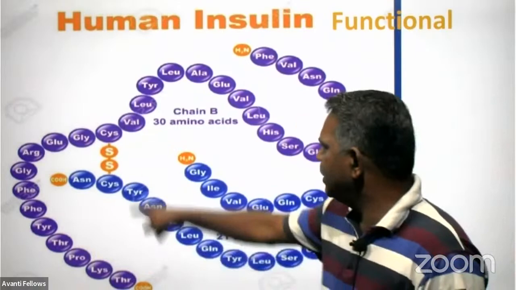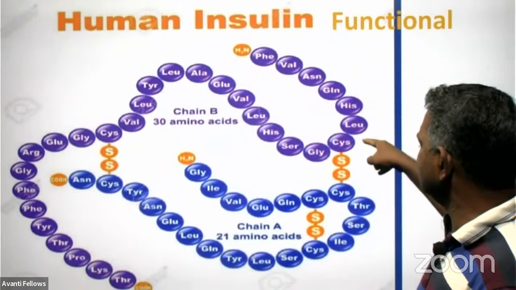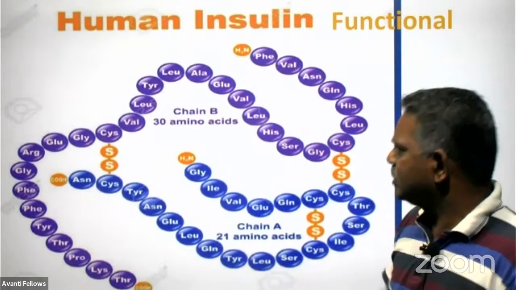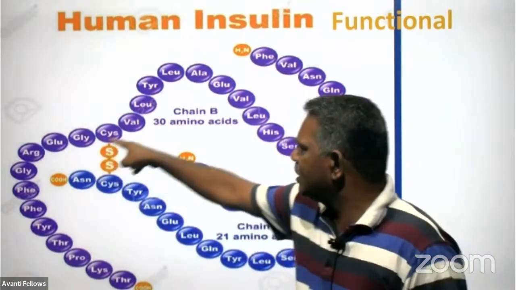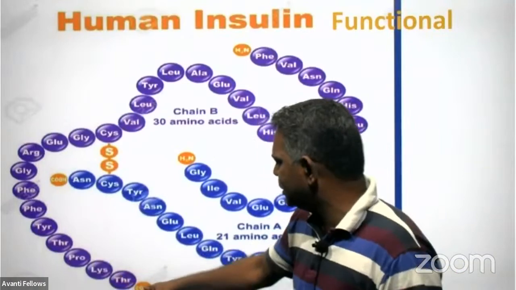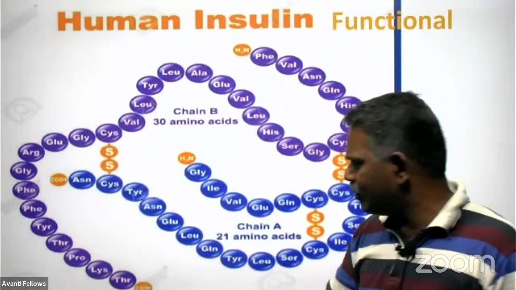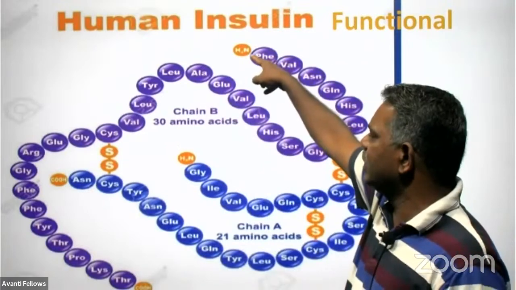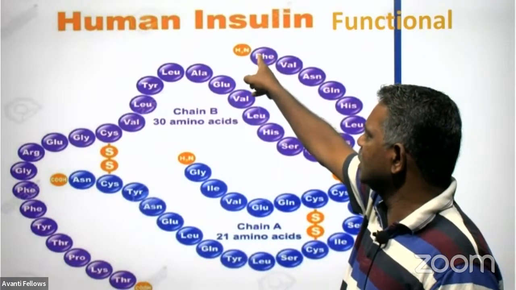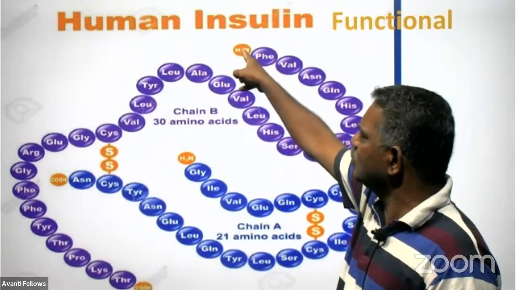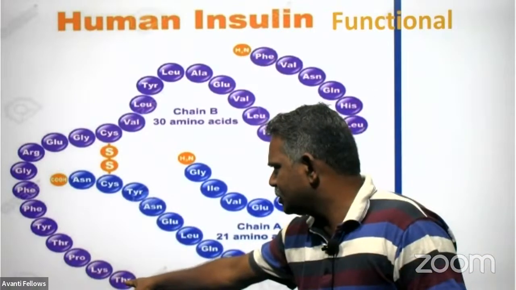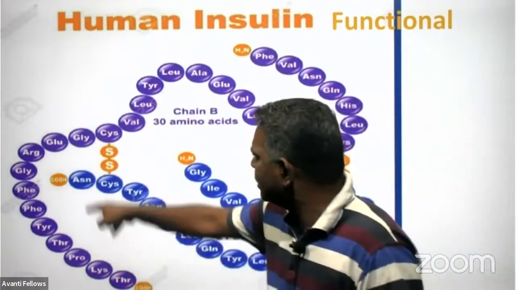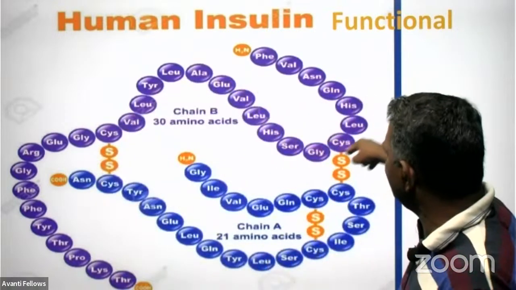One is the B peptide chain, and it is lengthier than the A peptide chain. 30 amino acids are there. This is the amino acid. I told you for every protein, there is an N terminus with the COOH and another one with NH2. Because in phenylalanine, the NH2 group is free, and in the case of tyrosine, at the other end, the COOH group is free, right? And this is the lengthier one having 30 amino acids.